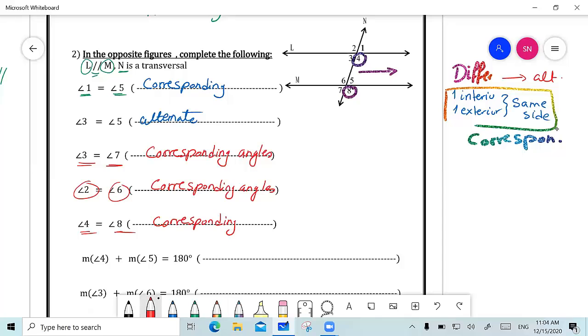And from the name, same side interior angles, this means that both of them are on the same side and both of them are interior.